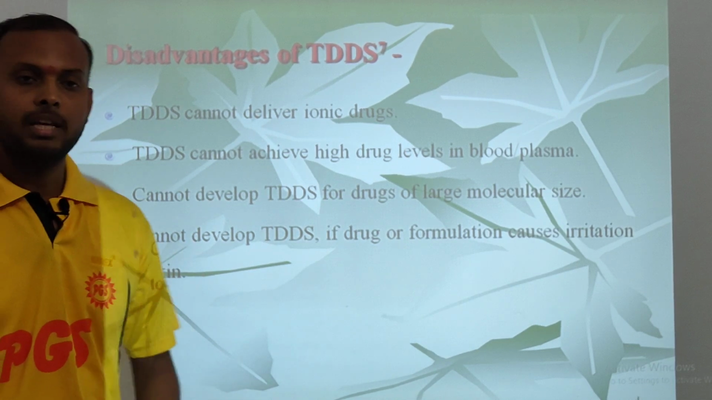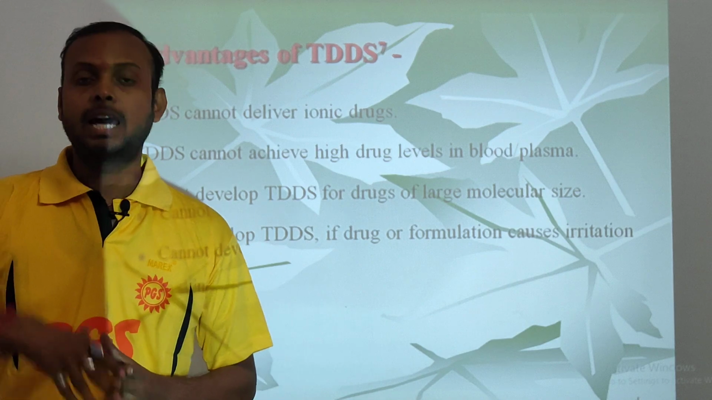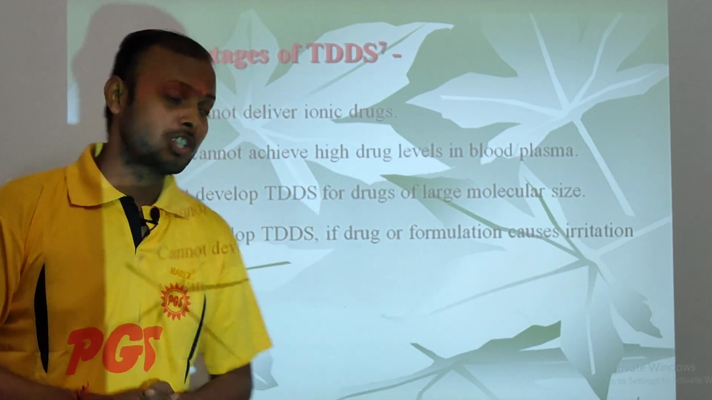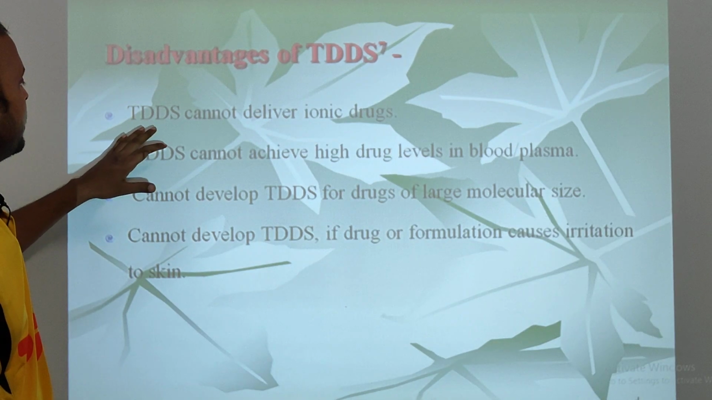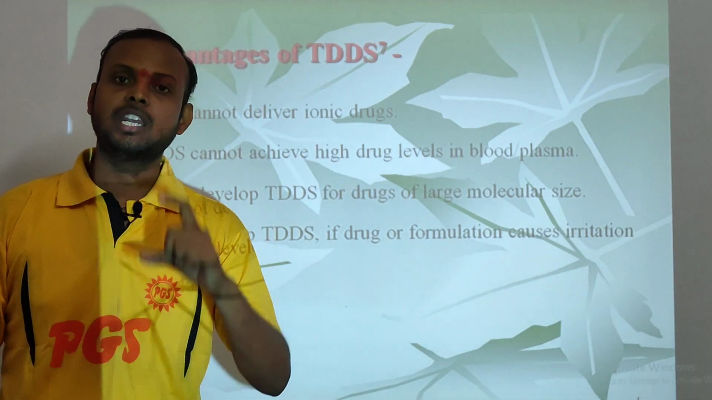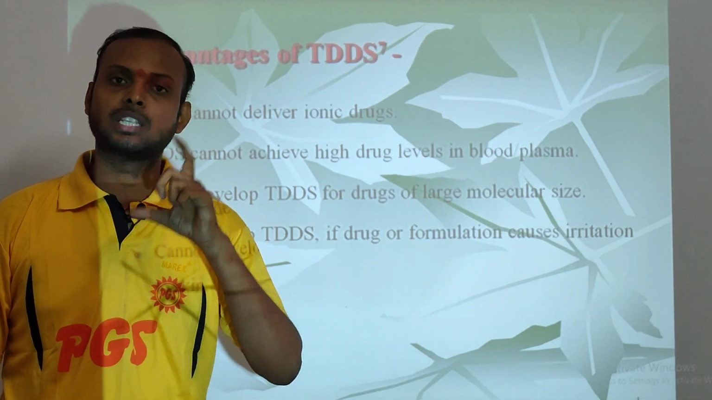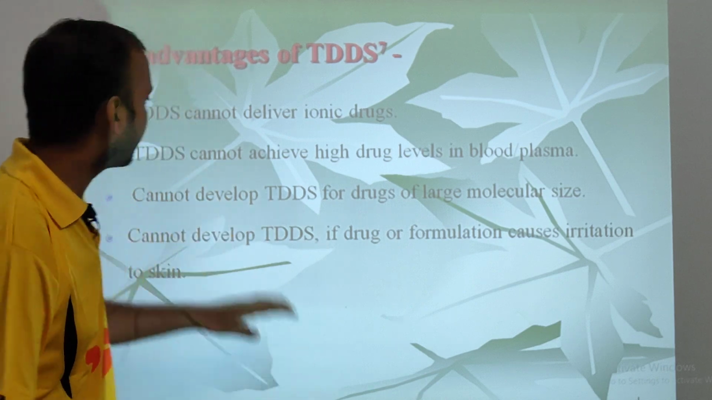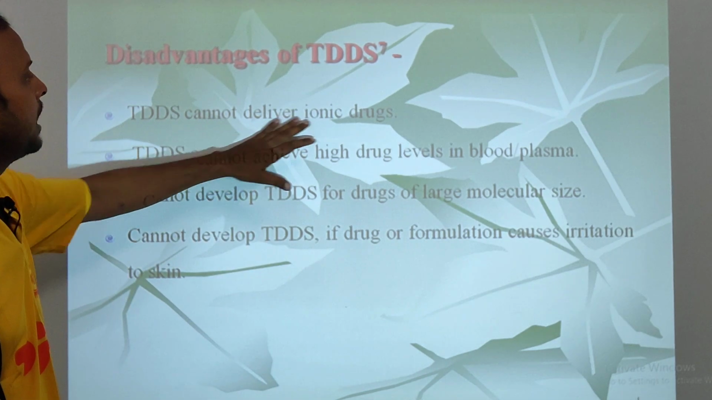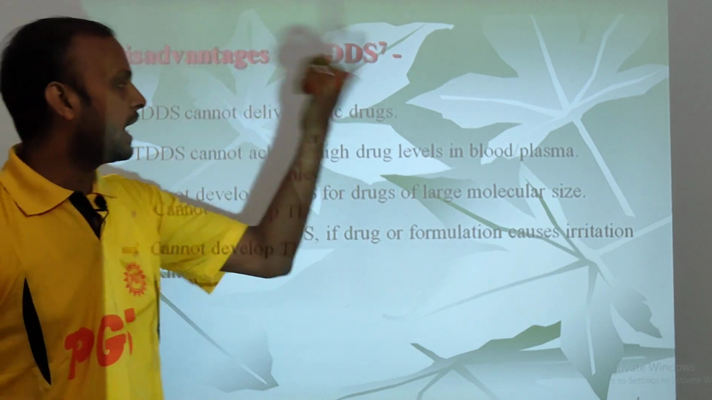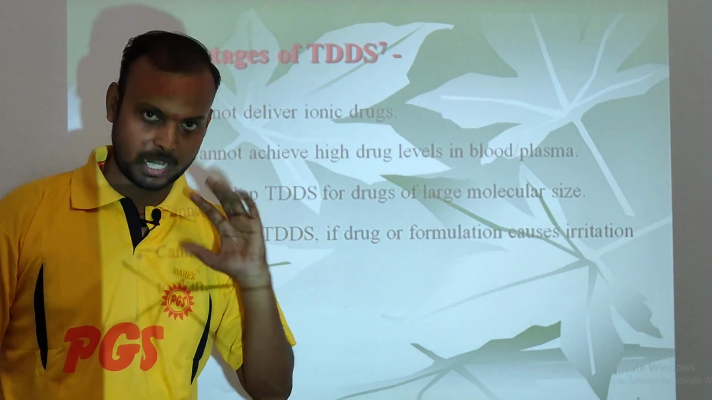Now the disadvantages. It has certain advantages and it also has certain disadvantages. So what are the disadvantages? The first disadvantage is transdermal drug delivery system cannot deliver ionic form of drug. It is the most common disadvantage of transdermal drug delivery system, that it does not deliver ionic drugs. Second one is it cannot achieve high drug levels in plasma.